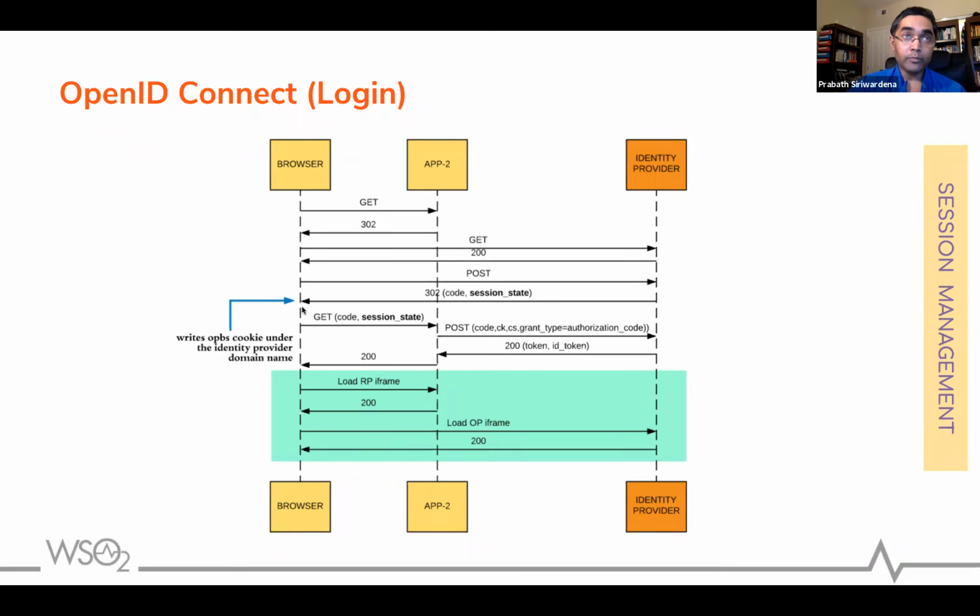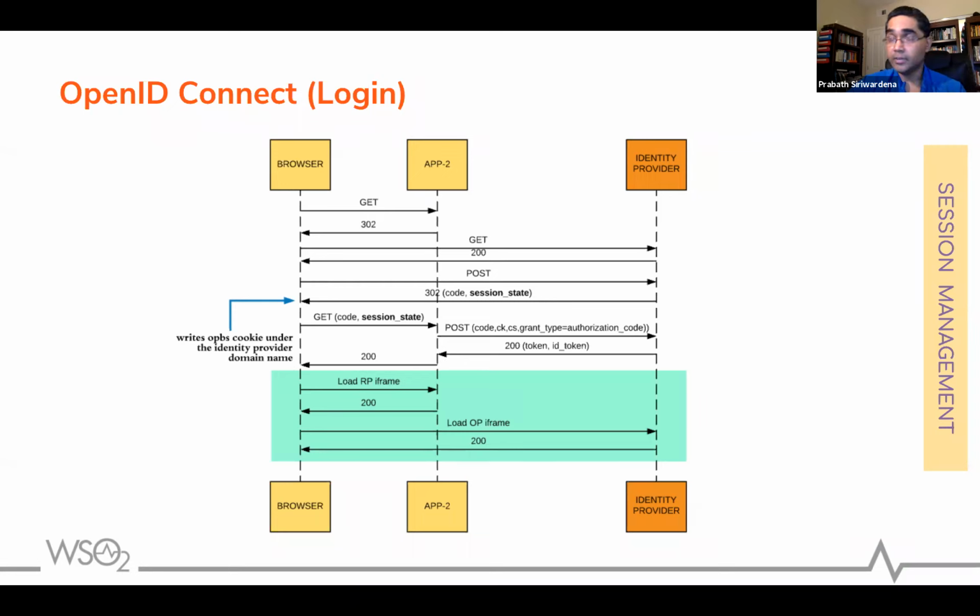Now it goes to the browser. So this is a 302. Then the browser at this point will write a cookie called OPBS under the domain of the IDP. This cookie will have some value. We'll talk about that value later, probably in the next slide. It will write that cookie under the domain of the IDP, and will send the code and the session state to the application too. Now the application has the code, you exchange that for a token, and then you send a 200 to the browser, and now the user is logged in.